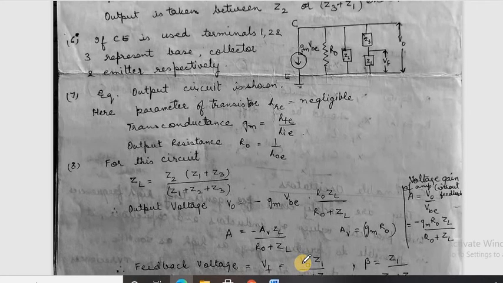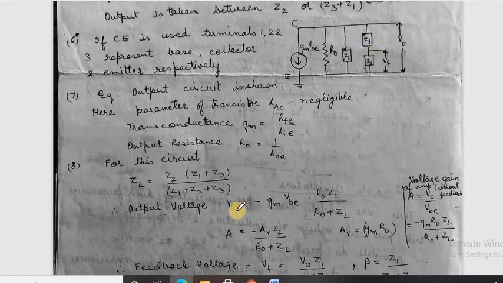First of all, we'll calculate ZL, that is the equivalent load impedance. See, what will be the load impedance? Z2 is parallel to the combination of Z1 plus Z3. So we can write from the circuit ZL equals Z2 (Z1 plus Z3) upon (Z1 plus Z2 plus Z3). First we'll add these up, and then we'll make the parallel combination.